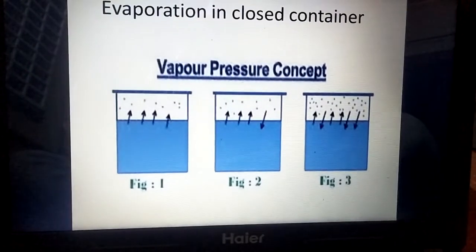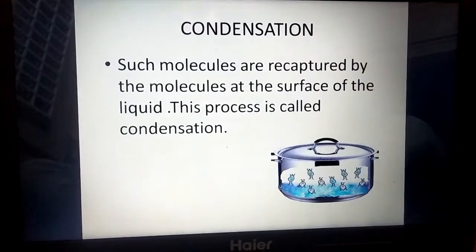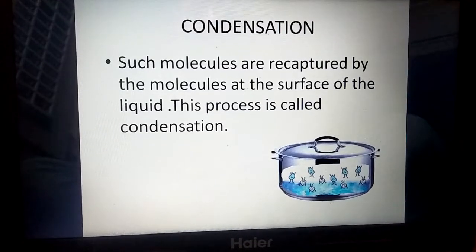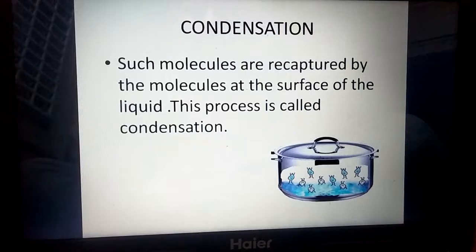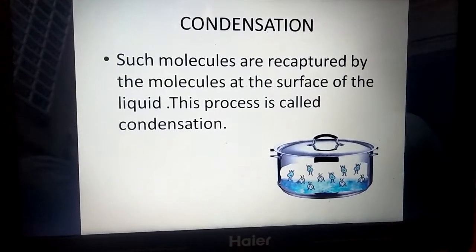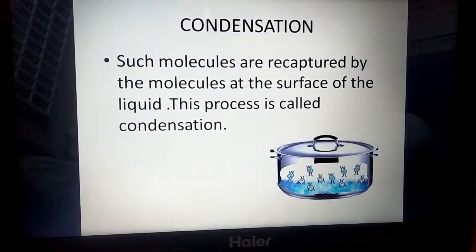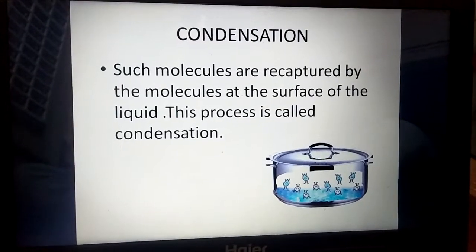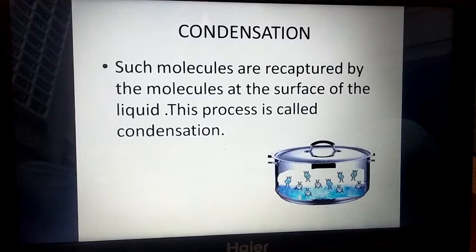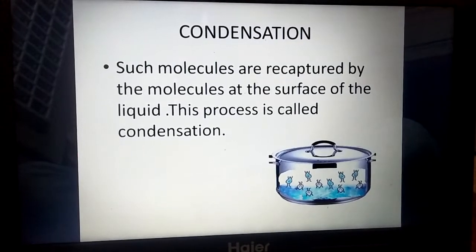Now, the question arises, what is condensation? Such molecules which are coming from vapors towards the liquid surface are recaptured by the molecules at the surface of the liquid, and this process is called condensation. Condensation is the reverse process of evaporation.